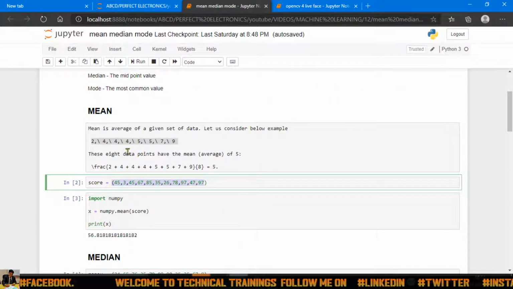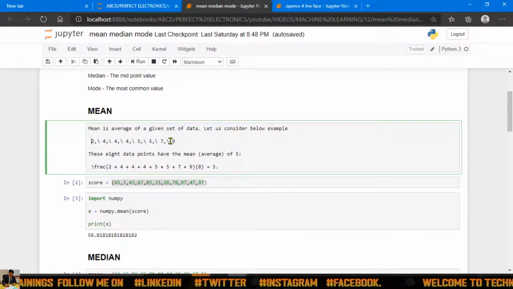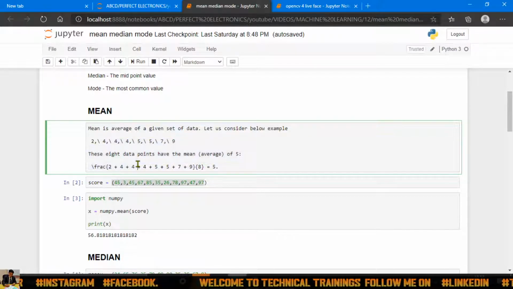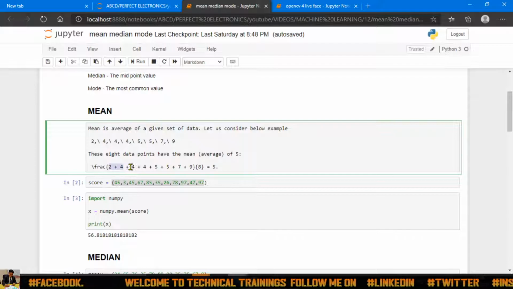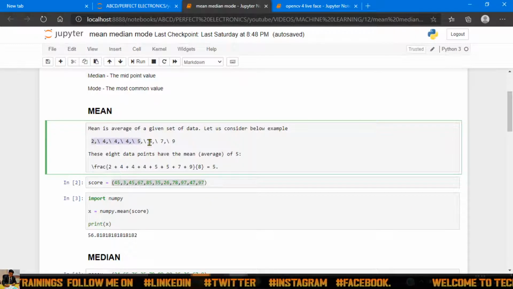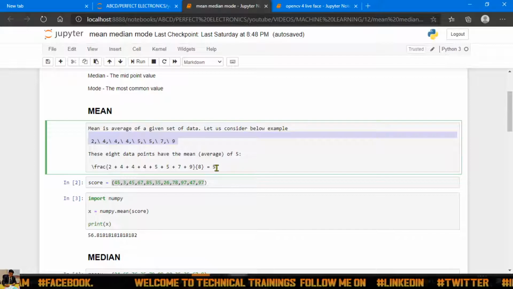So let's see mean, guys. For example, suppose this is my data: 2 4 4 4 5 5 7 9. I want to find what will be the mean of this. Mean is nothing but the average. To find the average, we just add all the numbers and divide by the number of elements. In my case there are 8 elements, that's why I'm dividing by 8, and the answer is 5. So for this data, my average mean is 5.